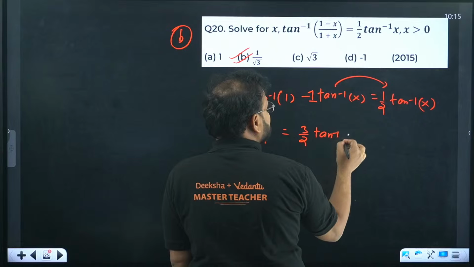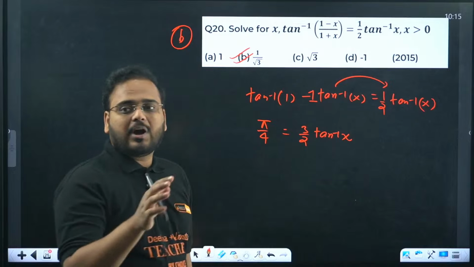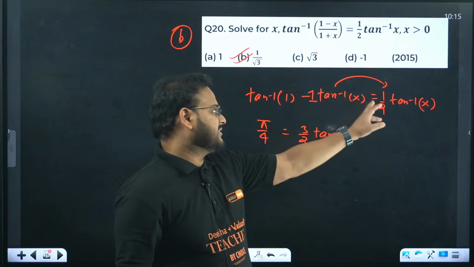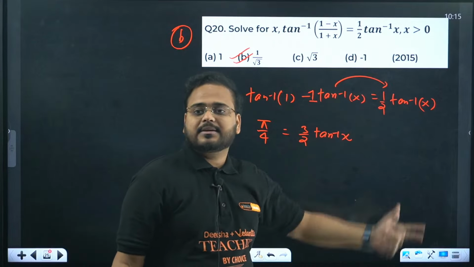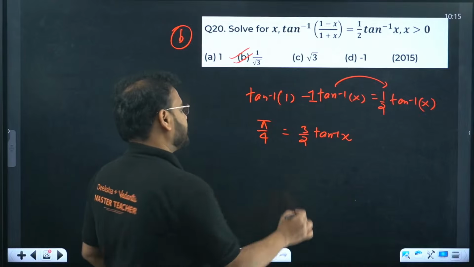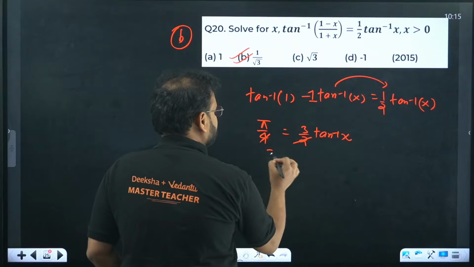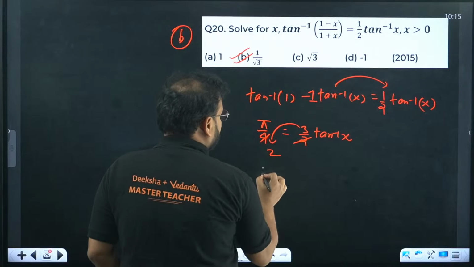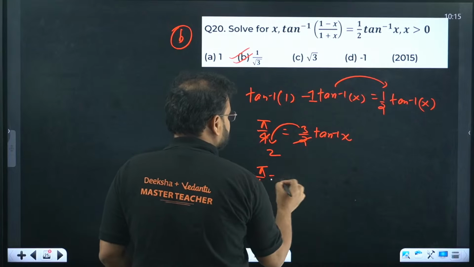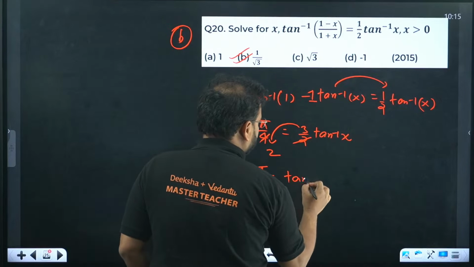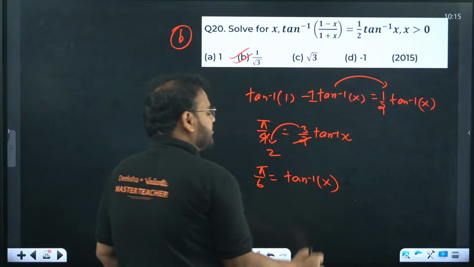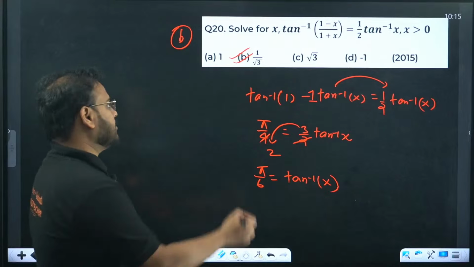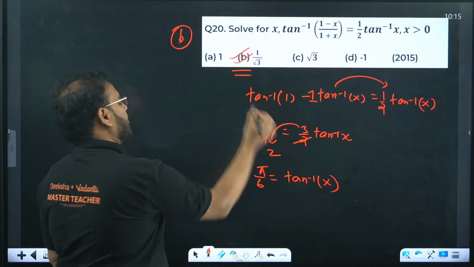If you add 1 to half, move on that side, it will become plus. So 1 plus half is 3 by 2. 2 times this will cancel with 2. 3 comes over here. I have pi by 6 as tan inverse of x. We know that tan inverse of 1 by root 3 is pi by 6. Answer is option B.